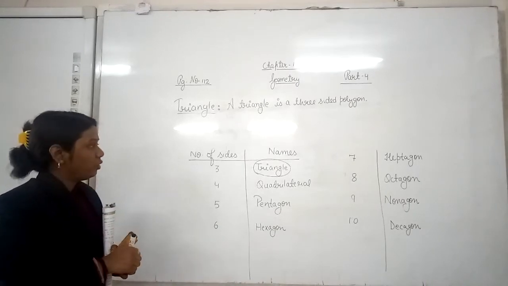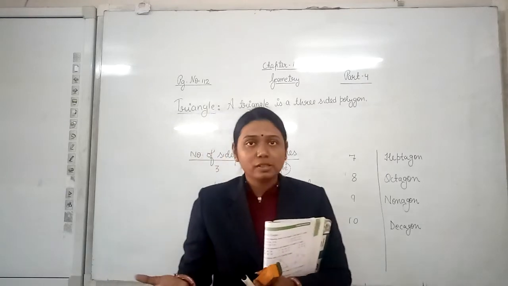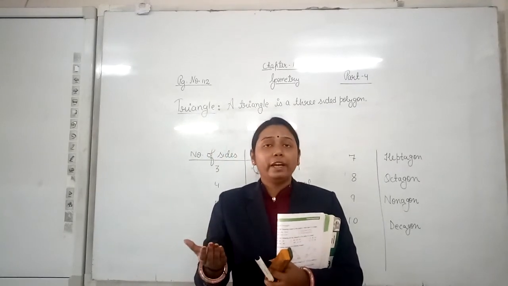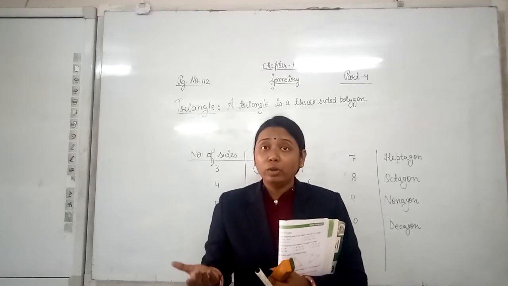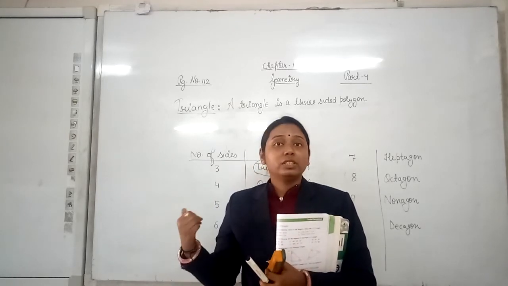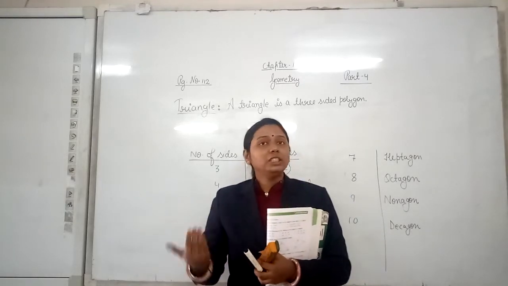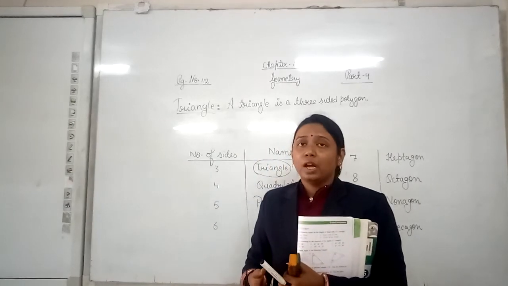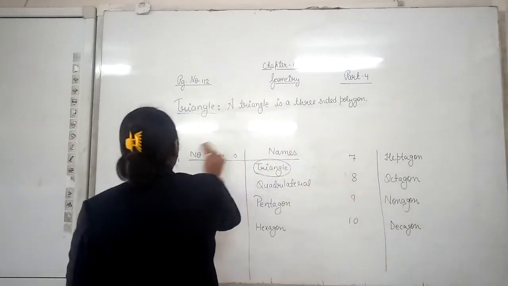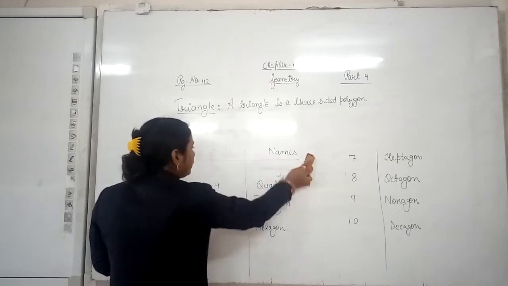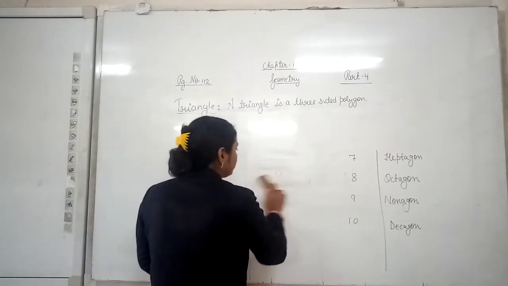You have all observed triangles many times in your previous classes and in your daily life. Yes, you have observed many things which are triangular in shape. So a triangle is a 3-sided polygon. Now we are going to discuss types of triangles. Here I am erasing this and we will discuss triangles.